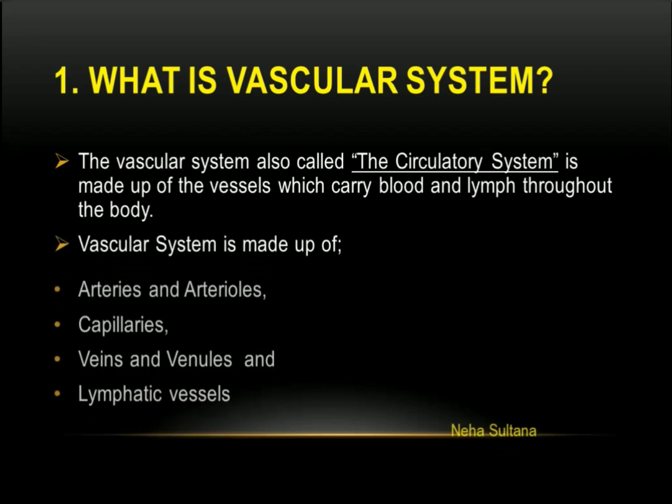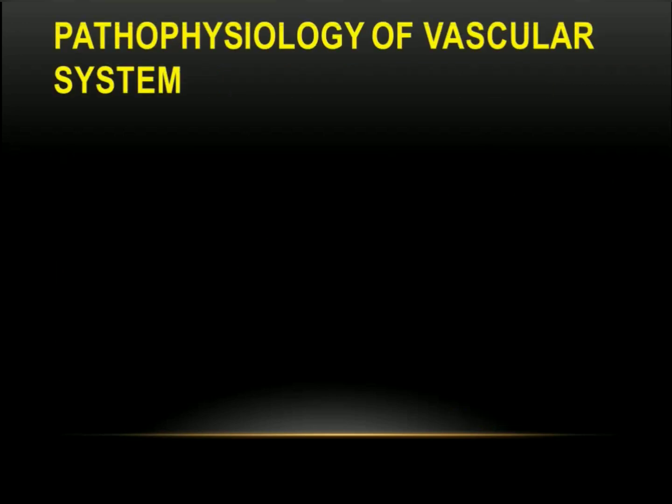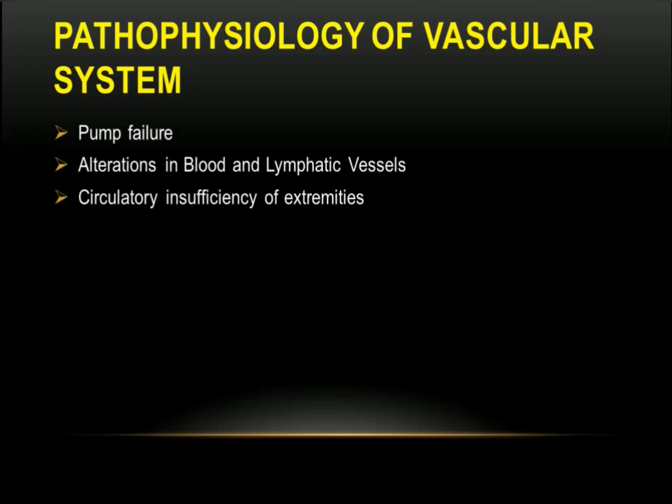The vascular system is made up of arteries and arterioles, capillaries, veins and venules, and lymphatic vessels. What are arterioles? Arterioles are nothing but the branches of arteries, and venules are nothing but the branches of veins. So we'll see about the pathophysiology of the vascular system. It mainly leads to pump failure, that is heart failure, and alterations in blood vessels and lymphatic vessels, and circulatory insufficiency of extremities.